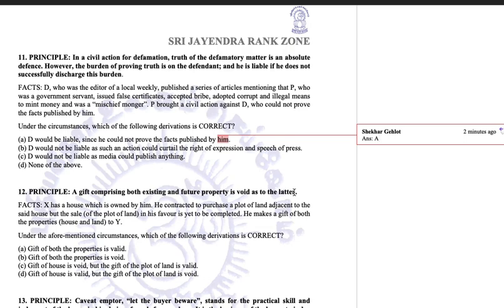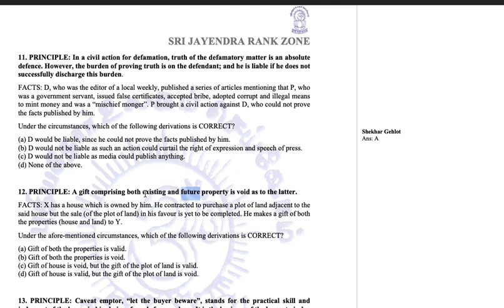Latter means later part. That is future property. That means the gift of the future property will be void, but the existing property will be valid. They are just playing with the English language, so you have to be very cautious about it. You have to read each principle very carefully. On a summary reading, it may appear like they are saying that both existing and future will be void, and people may go with this option.